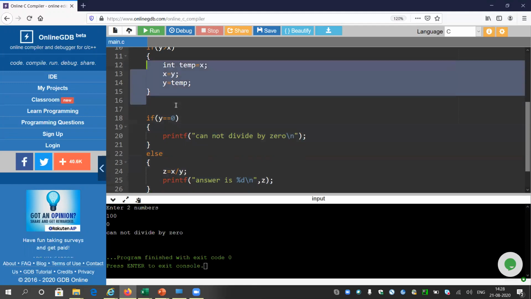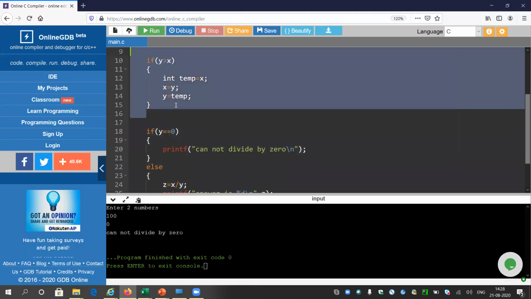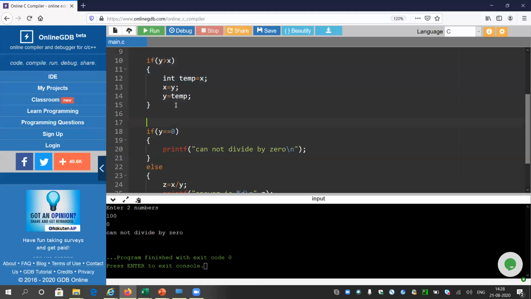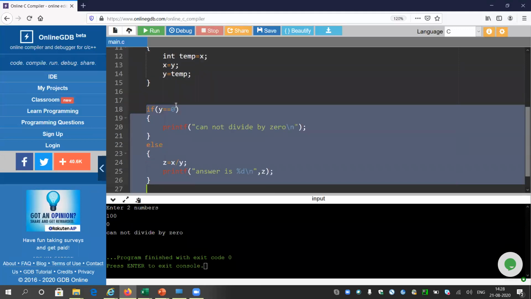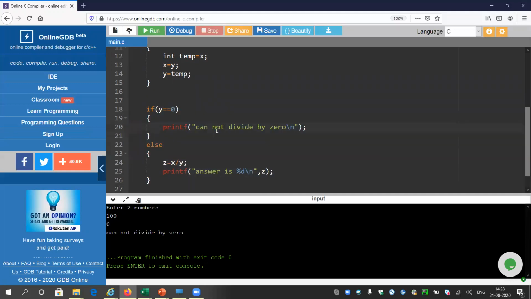The responsibility of this if block is to swap the values between largest and smallest. And the purpose of this if block is to find if the value given by the user is 0 or not. If it is 0, then we need to print a message like you cannot do anything. So that's all we need to do. I think the idea is clear. If the idea is really clear, then it is appreciated.